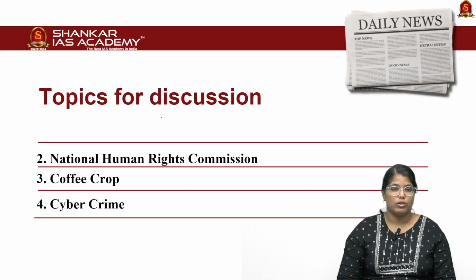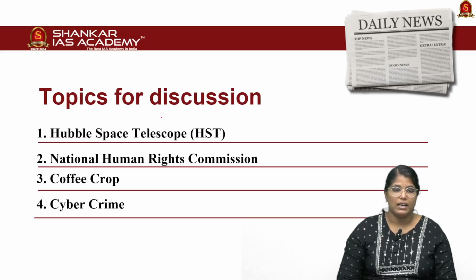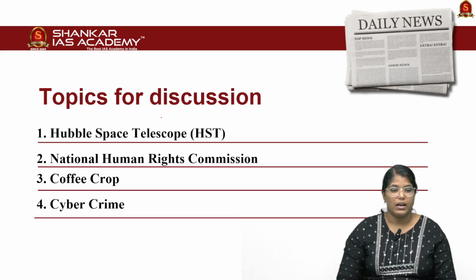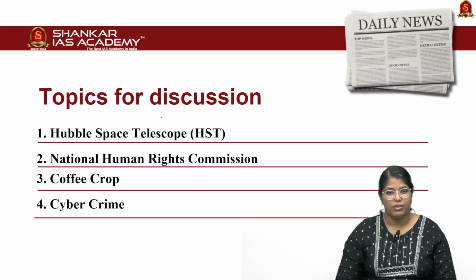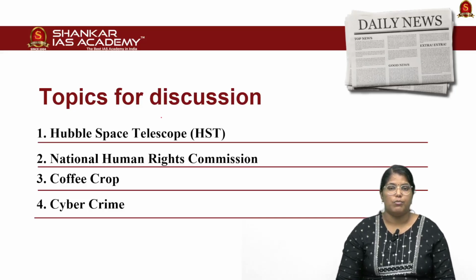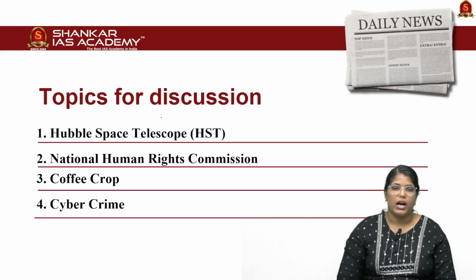So with this, let us look into the list of articles that we are going to discuss today. In this first article, we'll be discussing the achievements or distinct findings of Hubble Space Telescope. Second article, we'll be discussing the National Human Rights Commission, basics about it. Third article, we'll be discussing what is agroforestry and how agroforestry can be combined with coffee cultivation. And in the fourth article, we'll be discussing in detail about cybercrime and what are all the challenges and initiatives taken by government. So without any delay, let us get into the article discussion.